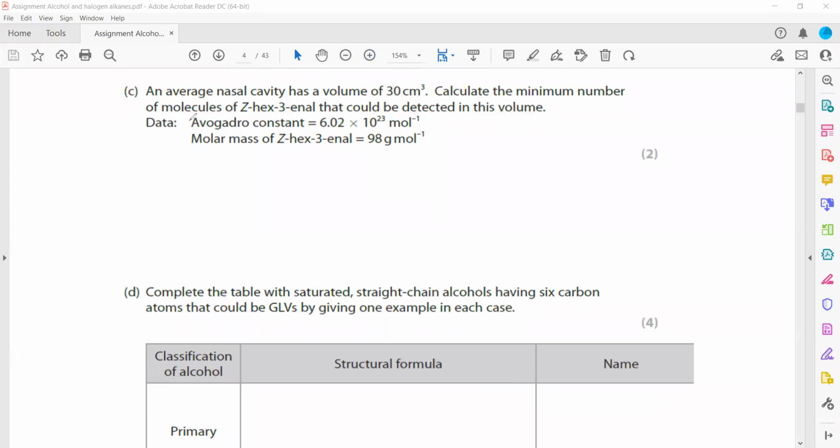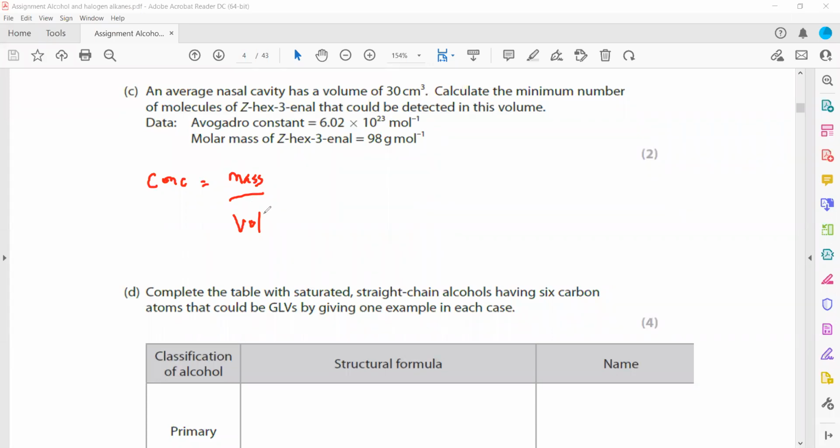The concentration was given in gram per dm cubed, so it is mass divided by volume. Concentration can be mass by volume, moles by volume, or simply a ratio between mass and volume.